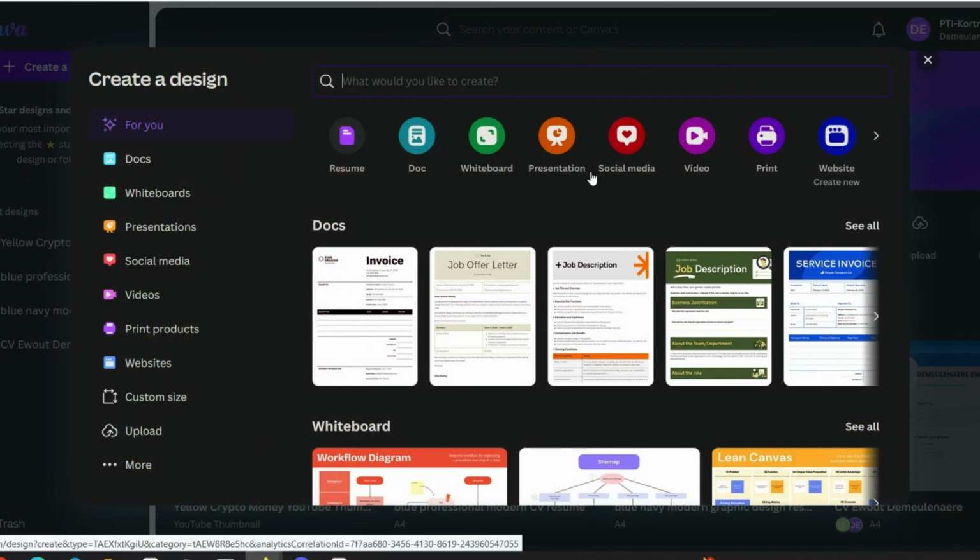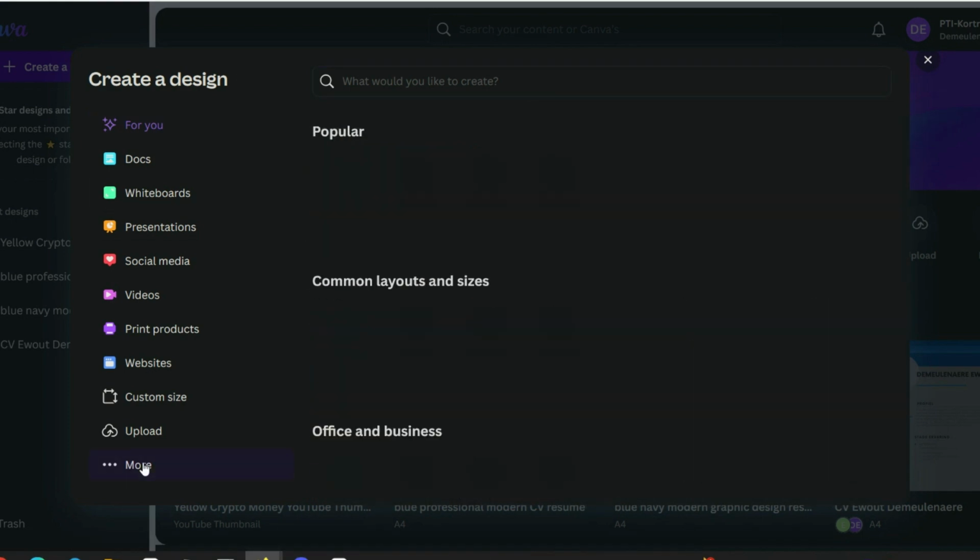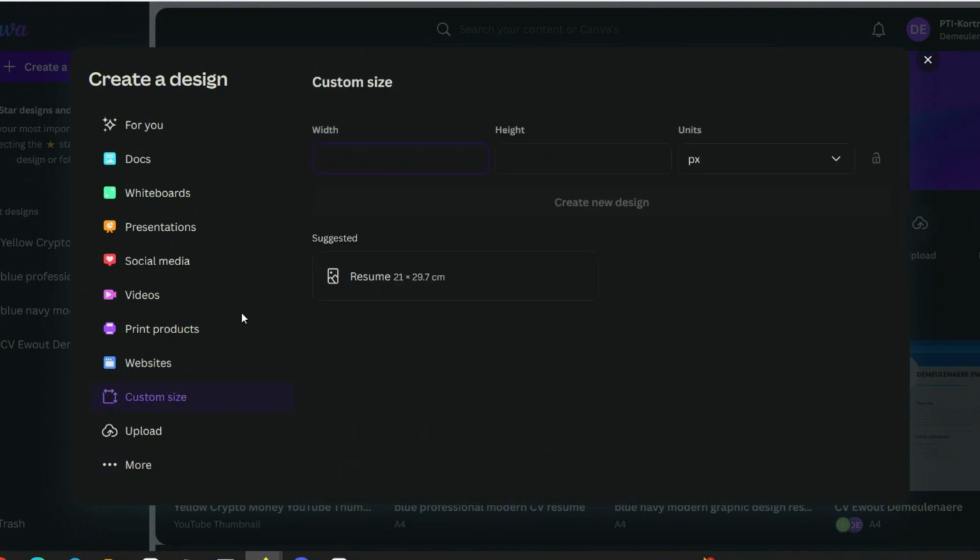Next, we'll create a channel profile picture using Canva. Go to the Canva website and either log in or create a new account. Click on the Create a Design button and select Custom Dimensions, setting the width and height to 512 by 512 pixels.